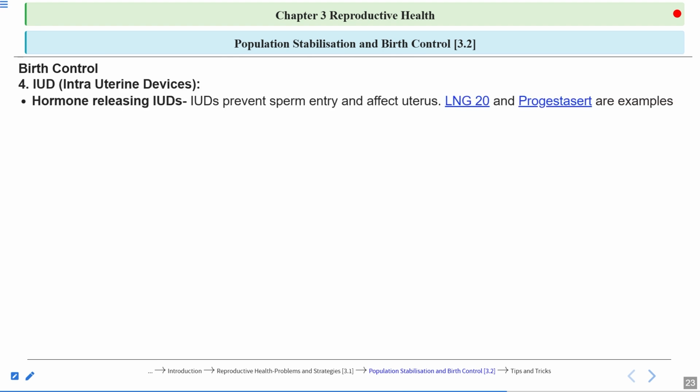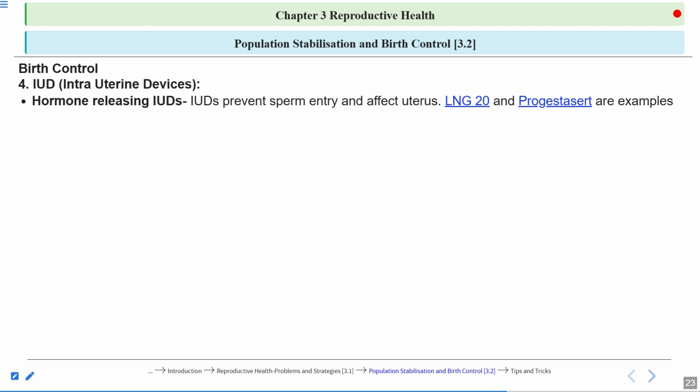Then next one is hormone-releasing IUDs. Some of the IUDs release hormones also, such as progesterone, and they prevent the sperm entry and they affect the uterus as well. So these hormone-releasing IUDs, how do they work? These IUDs prevent the ovulation. They make the cervix hostile. They cause the inflammation of the cervix and they block the entry of the sperms.